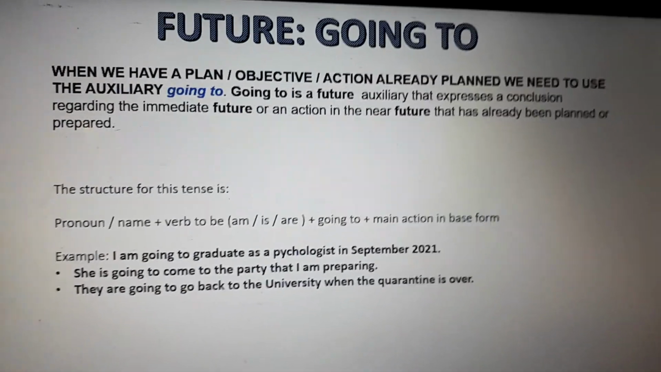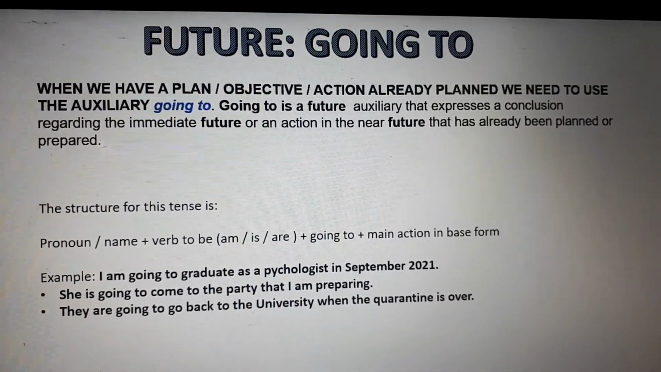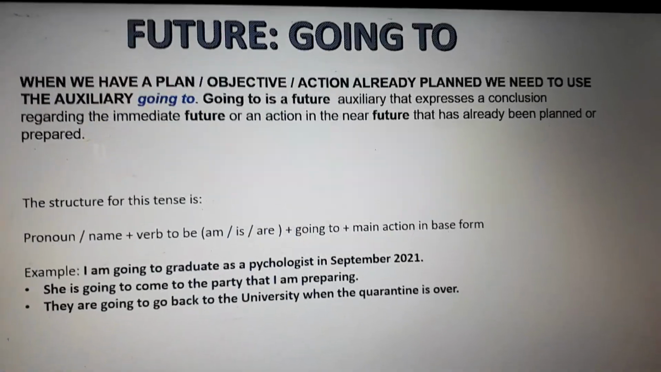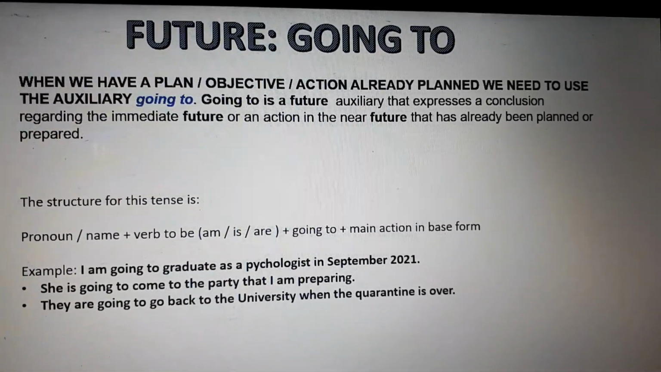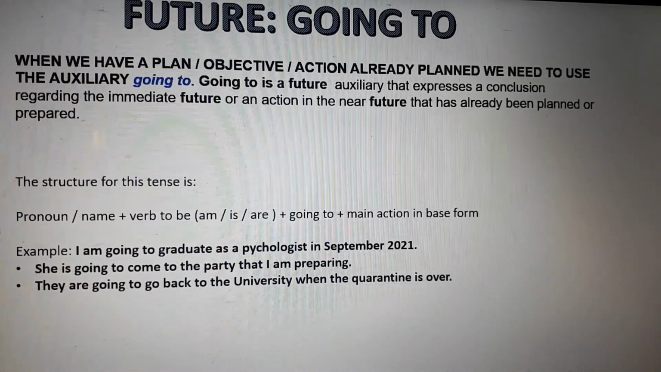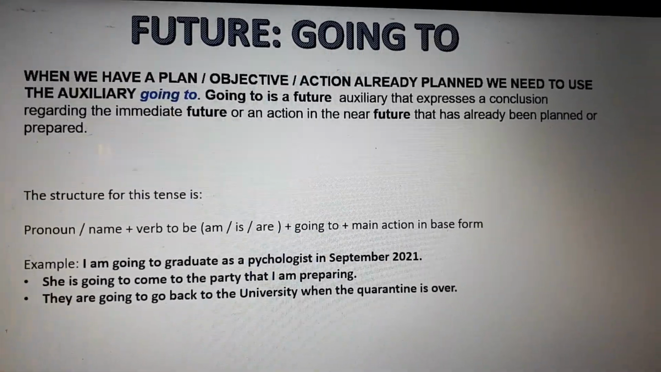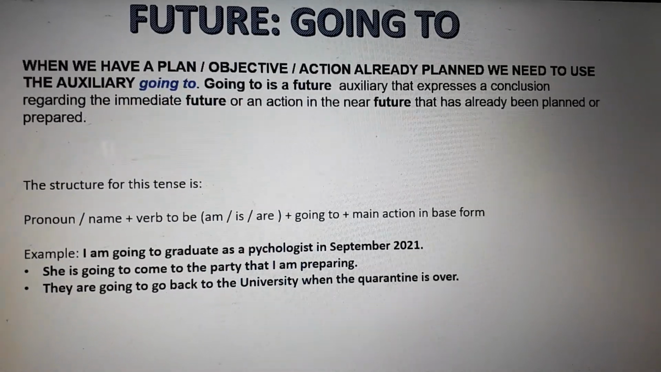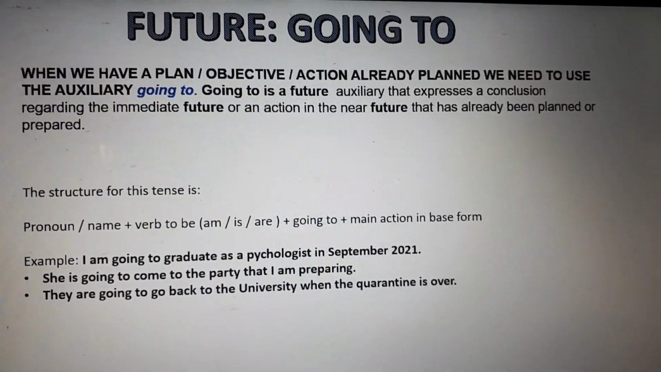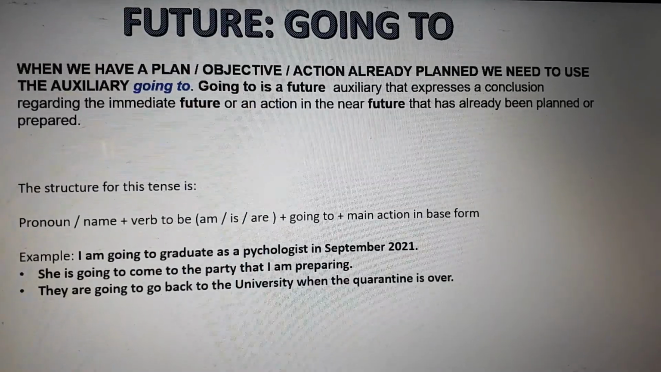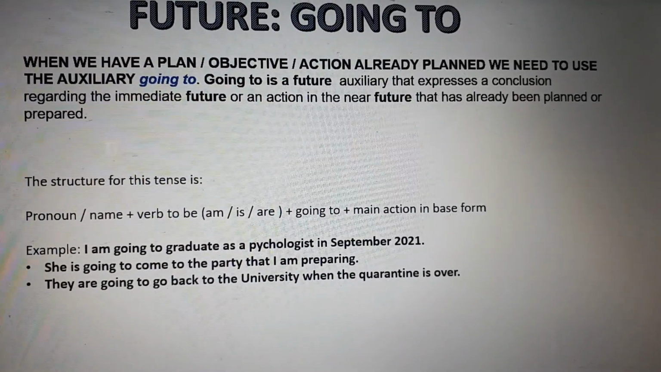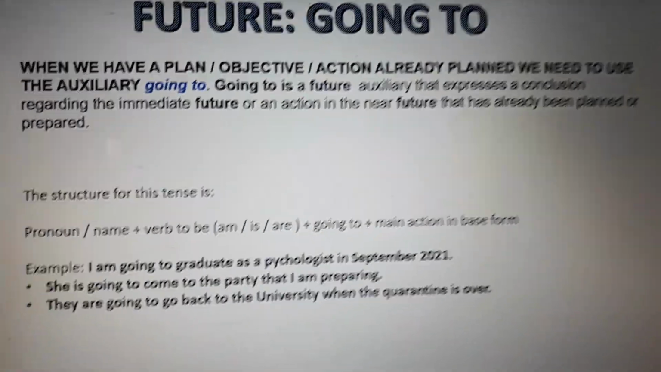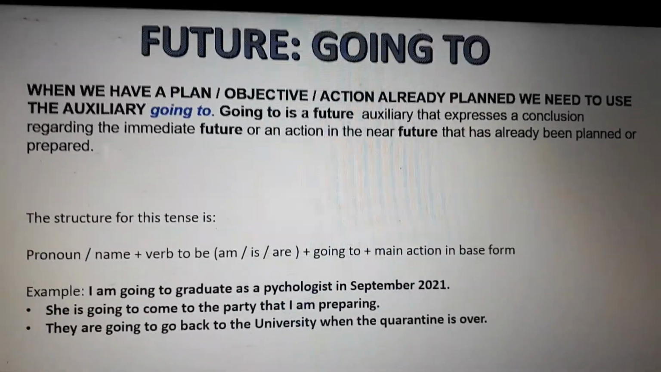Okay, now we have another one, going to. When are we going to use going to? Okay, when we have a plan, objective, or action already planned, we need to use the auxiliary going to. Going to is a future auxiliary that expresses a conclusion regarding the immediate future or an action in the near future that has already been planned or prepared. Okay, going to is for something that you already have planned.